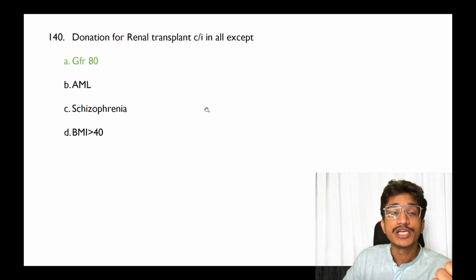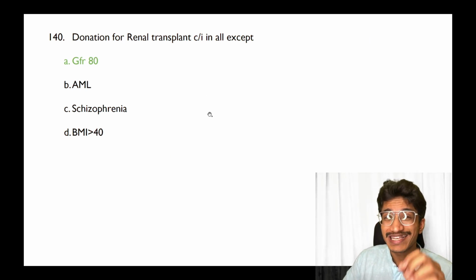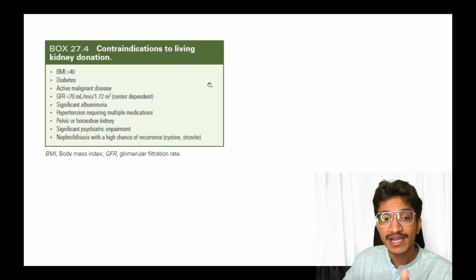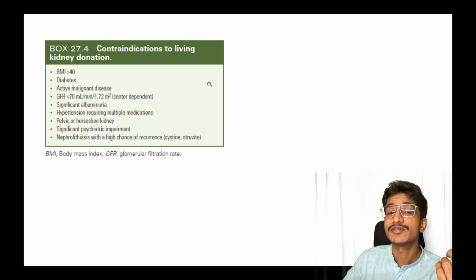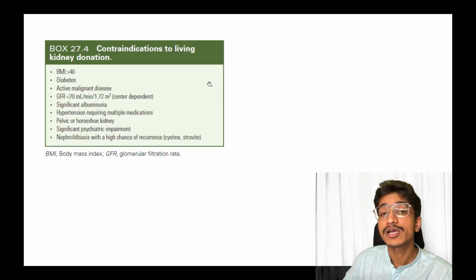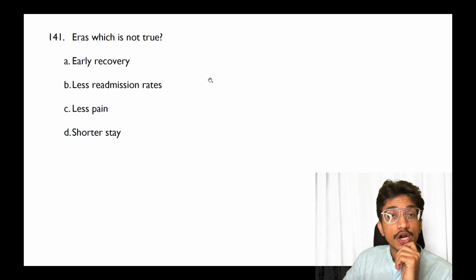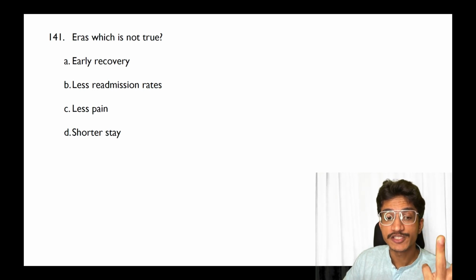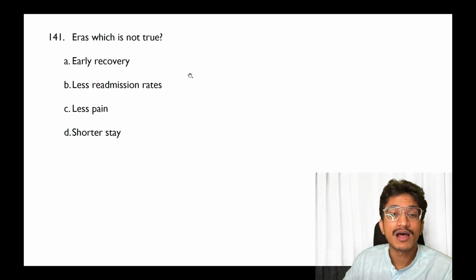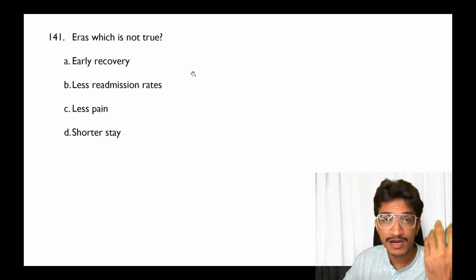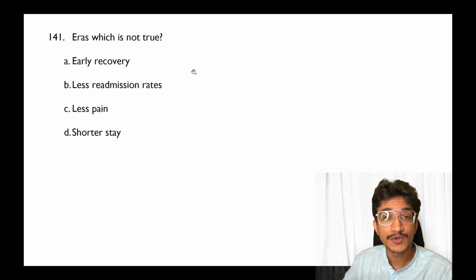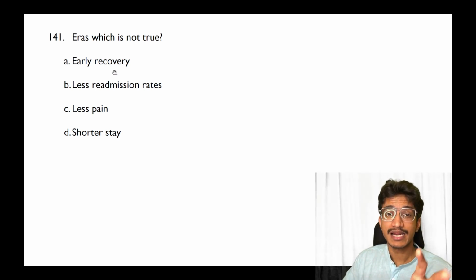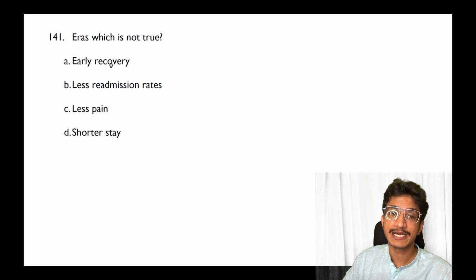Moving on to the next, that is donation for renal transplant. Contraindication is "all except". So according to the options given, if GFR is 80, then you can easily take. GFR less than 70 is a contraindication to living donation. More than 80 is not a contraindication. ERAS, which is not true. Now all of you have told that these were the options, that is early recovery, less readmission, less pain, shorter stay. According to me, all of them are true for ERAS. There is not a higher readmission rate because of the ERAS protocol. So if these are the options, I feel the recall is incorrect, because according to me all the 4 are correct.